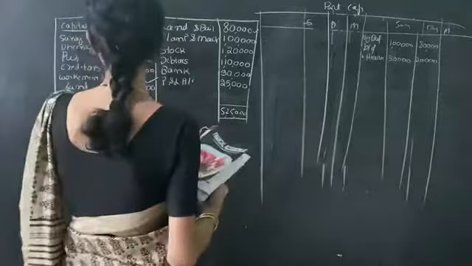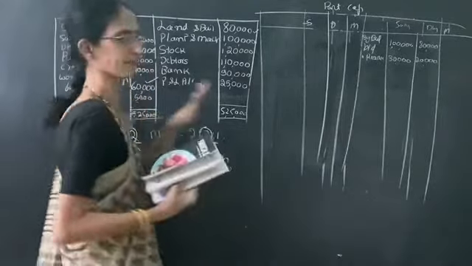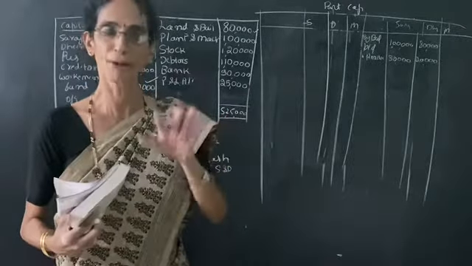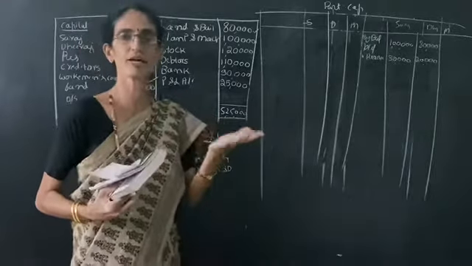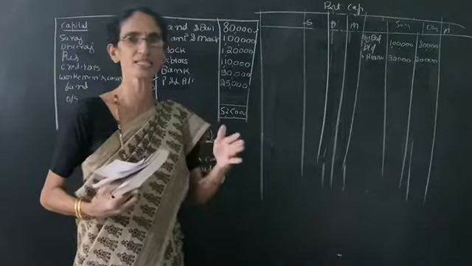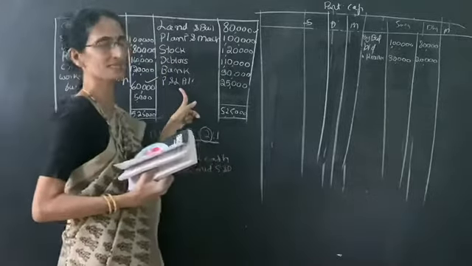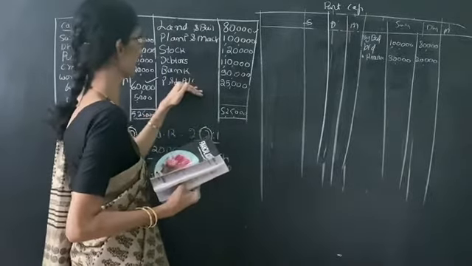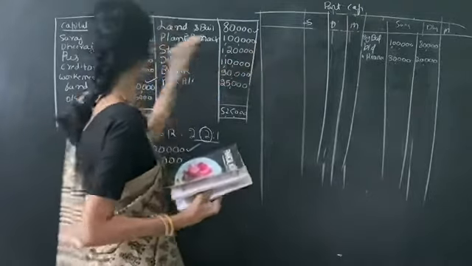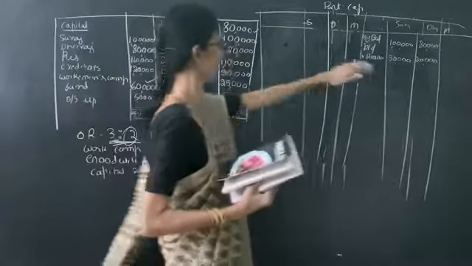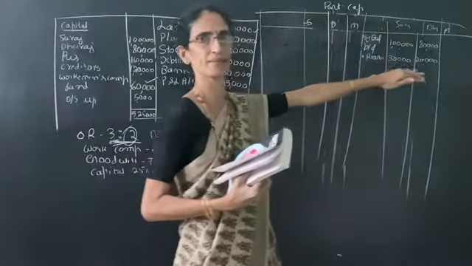See here it is given workman's. Next step is we have to transfer profit and reserve. We have to distribute profit and reserve. First we have to see the profit. Here it is given in the asset side. If it is given in the asset side, it should be debit. If it is given in the liability side, any item, it will affect the credit side.